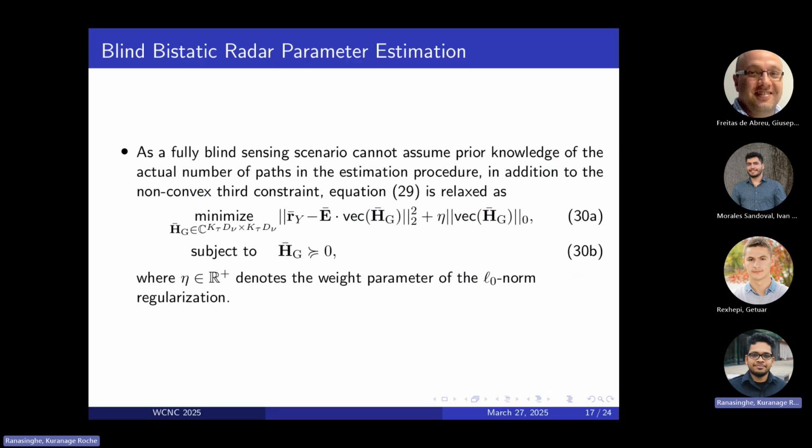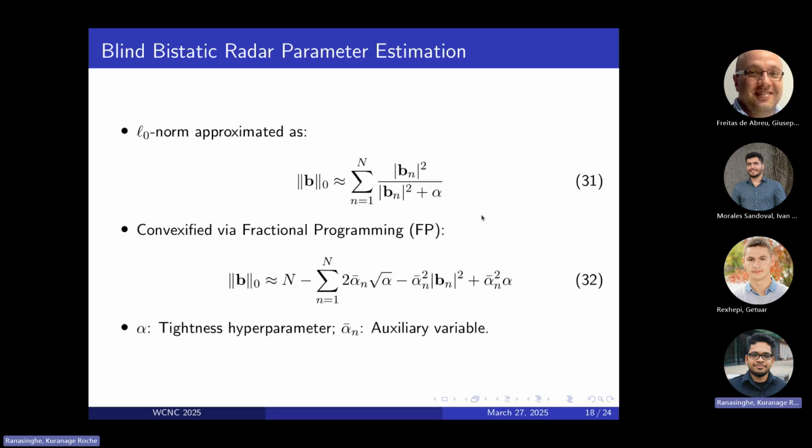So what we can do is we can now write this equivalently as equation 30. As you can see, this eta is now a weight parameter of the L0 norm, and we have this L0 norm here present to enforce the sparsity. And here we can now use a technique called fractional programming to replace this L0 norm, which is a tight approximation, and then we can minimize this accordingly.